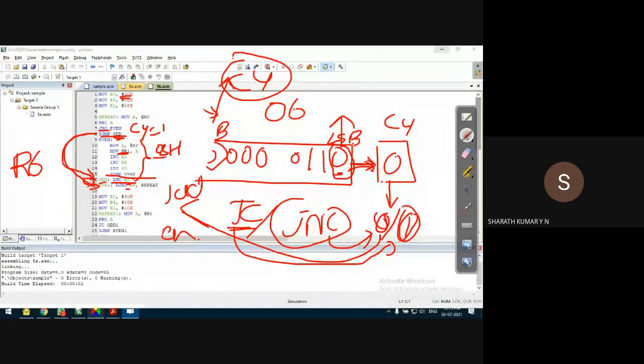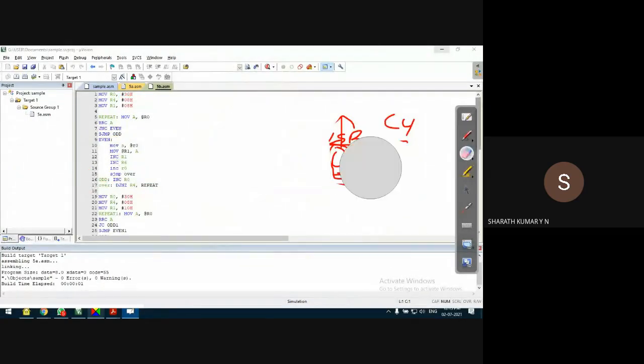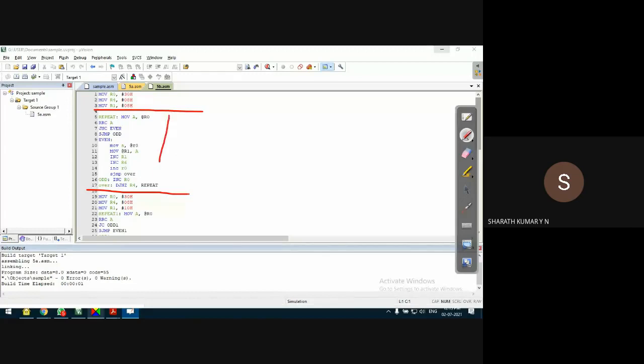Decrement R4 by 1 value. If it is not equal to 0, repeat the process. That means in this part of the program, I am checking whether the number is even or odd.